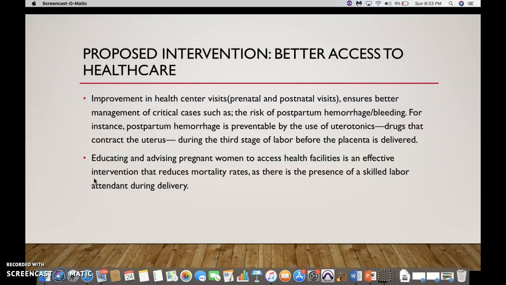Educating and advising pregnant women to access health facilities is an effective intervention that reduces mortality rates, as there is a presence of a skilled labor attendant during delivery.